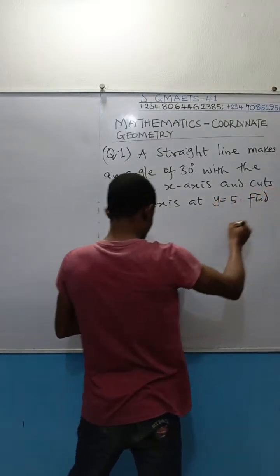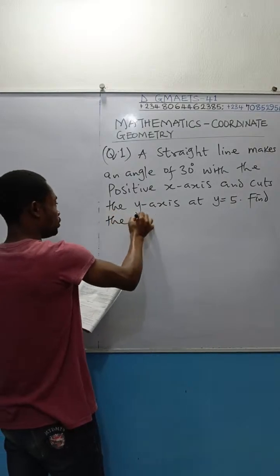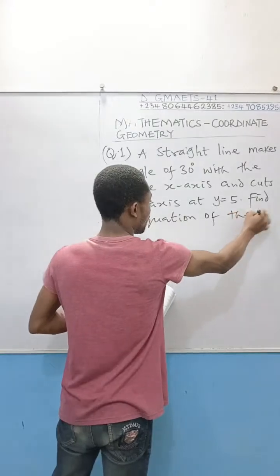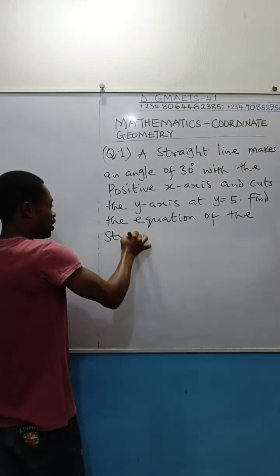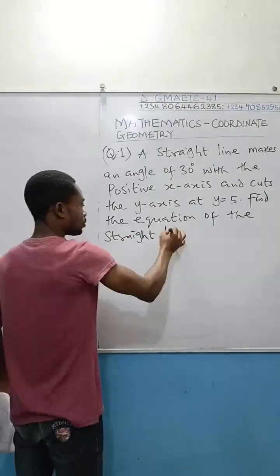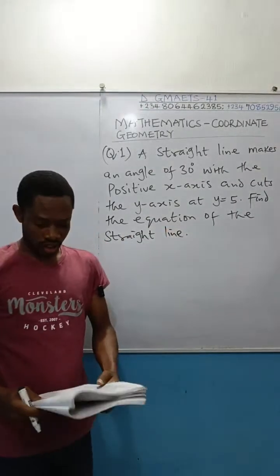Now the examiner requests that you find the equation of the straight line. Find the equation of the straight line.